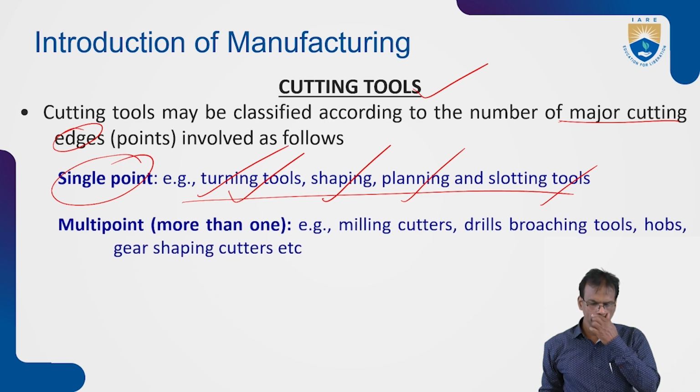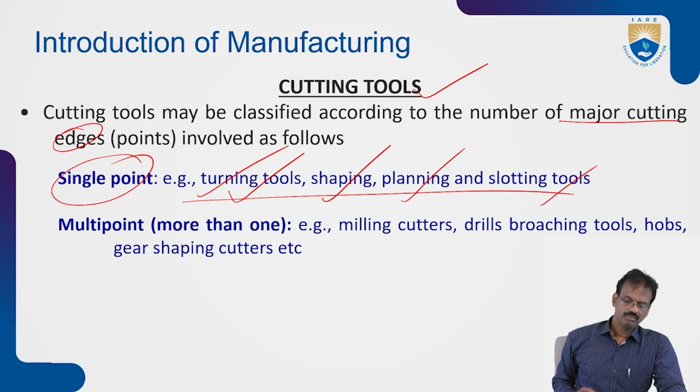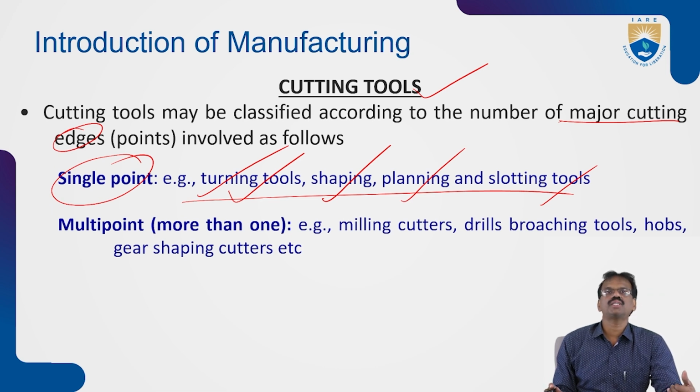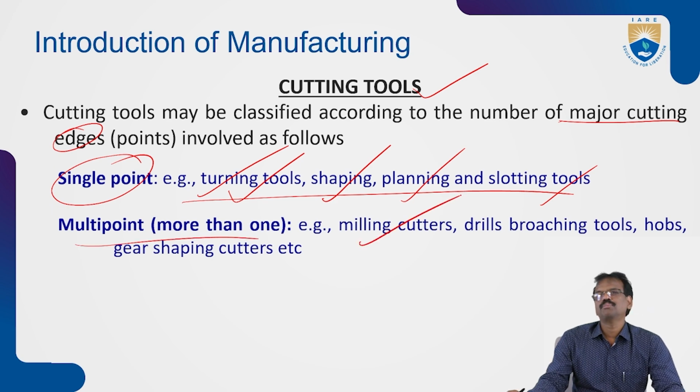Next is the multi point cutting tool. A double point cutting tool is the drill bit. Or you can classify two types: one is single point, the other is multi point cutting tools. Multi point cutting tools are those used in milling cutters, on the milling machine.